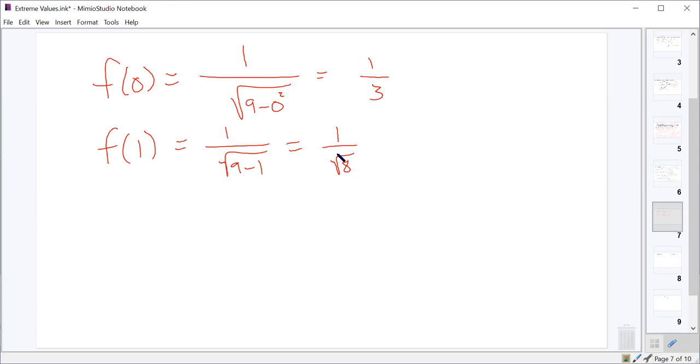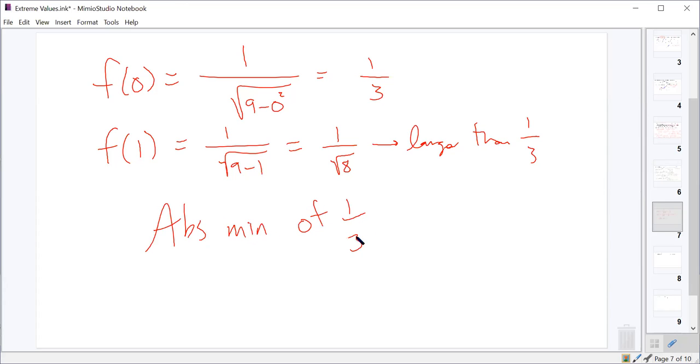1/3. 1/3 is bigger than 1 over the square root of 8? No, it is not. Yeah, 1 over the square root of 8 is bigger, right? This is larger than 1/3. And so this value that was either an absolute max or an absolute min must be an absolute min, because the value next to it, 1 unit over, is larger than it. Good or no? And then there's no absolute max, correct? Correct, no absolute max.